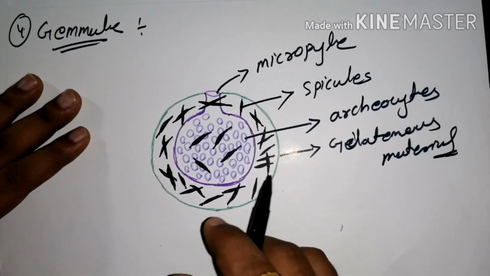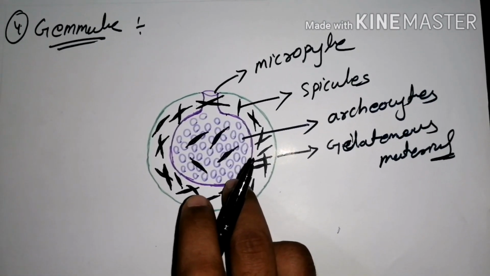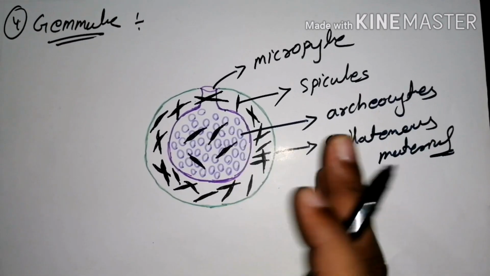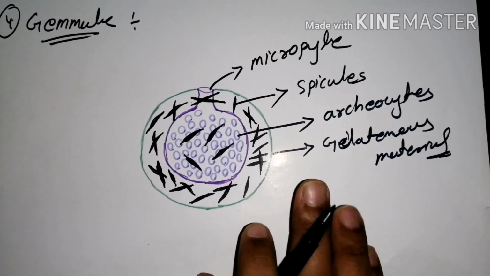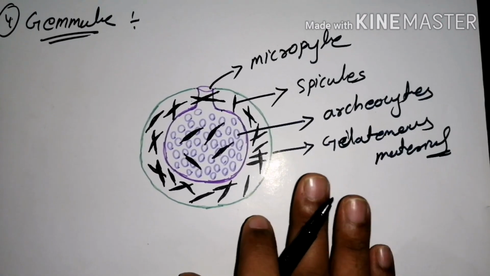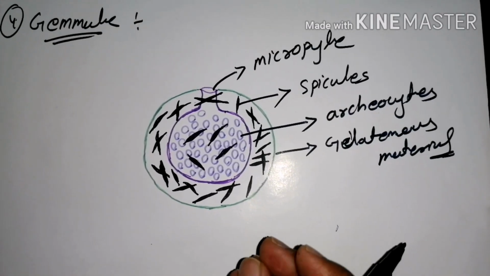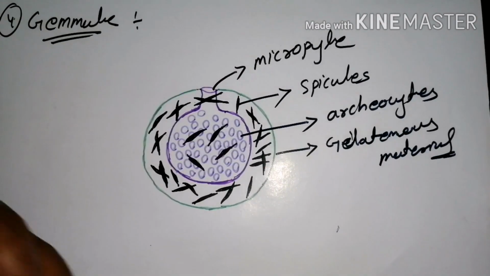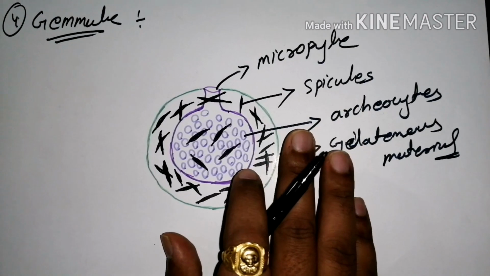So now we know the characteristic features of this gemmule. During unfavorable conditions, these structures are formed in freshwater sponges, and some marine sponges also develop in the same process. It forms the internal buds, the gemmules, and they further form the sponge.